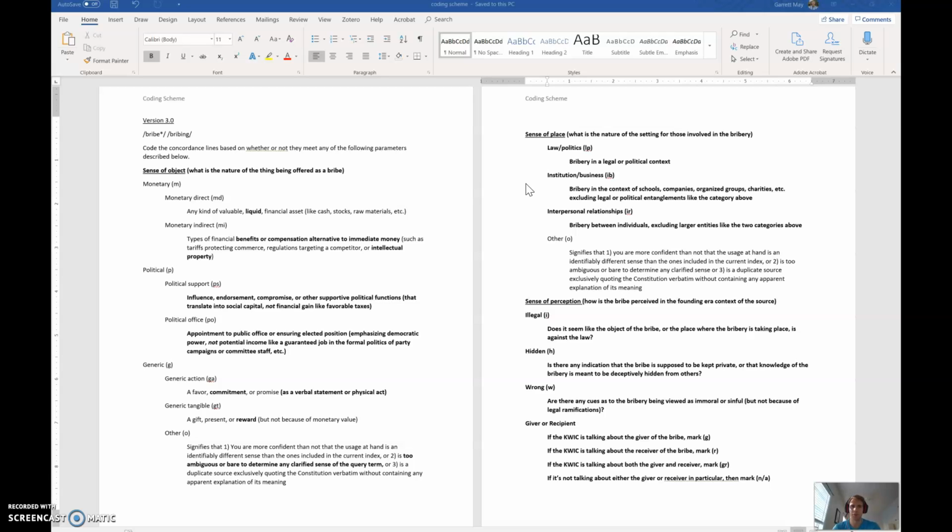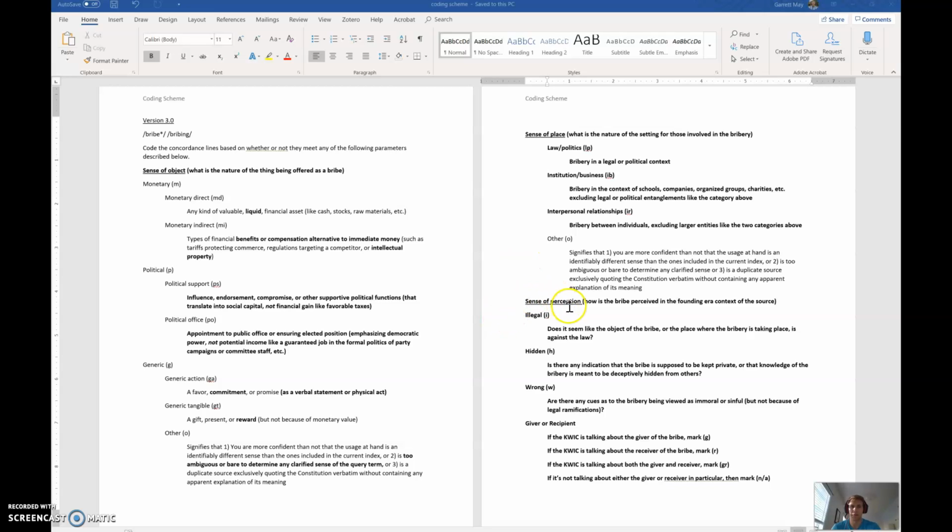And then again, you have the same other option if it's too broad and general and not specific enough, or doesn't give you enough information to clarify what the meaning actually is for the sense of place.